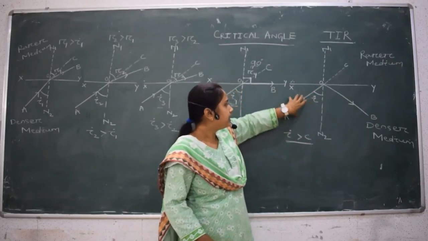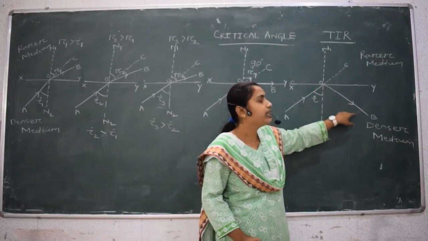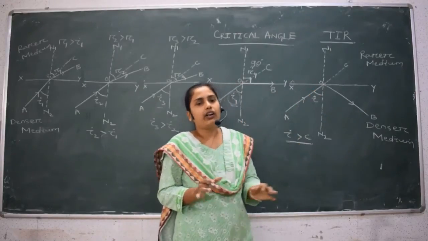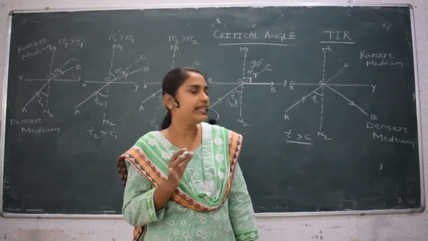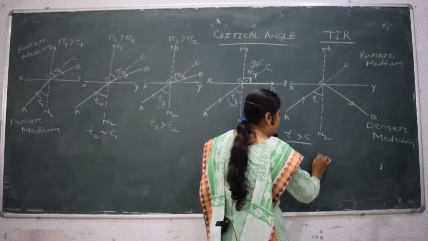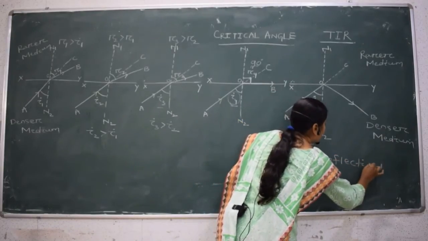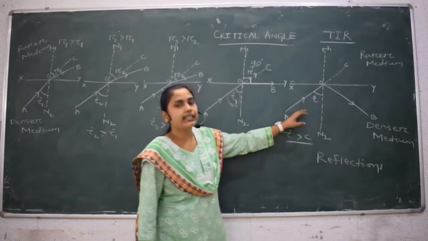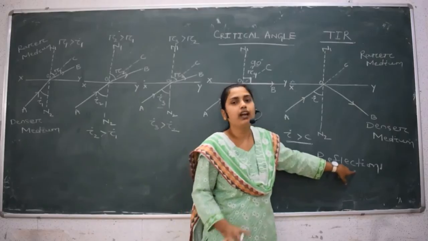See, the incident ray is in the denser medium, and this ray OB is also in the denser medium. When the light returns back to the same medium, this phenomenon is called reflection.